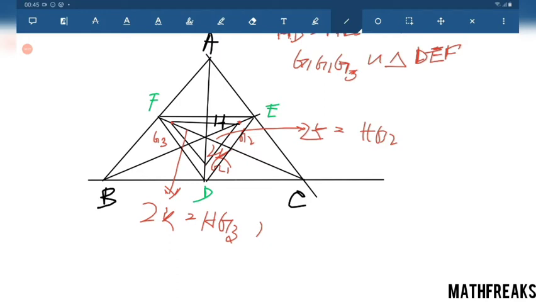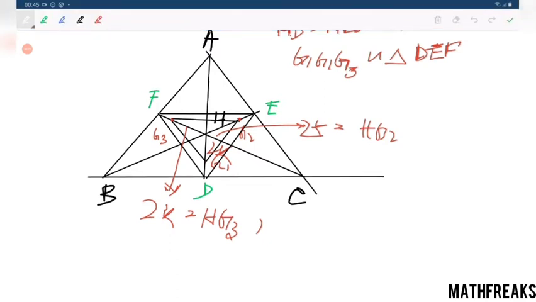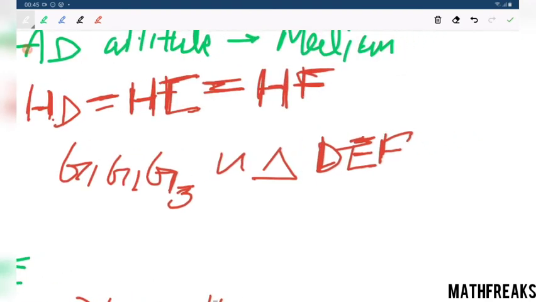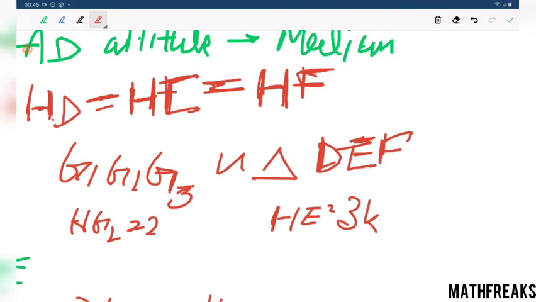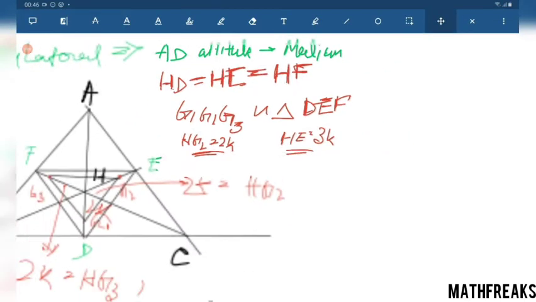Why not? Because AG, you just see, what will be AG? AG equals 3k. AG2 equals 2k. So the ratio of the sides will be 2:3.